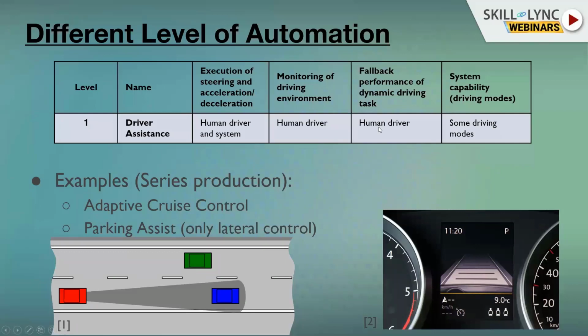And we have lots of cars in society like this. If you have a car that has ACC, an adaptive cruise controller, that adjusts the speed to always keep a safe headway to the preceding vehicle, then we are talking about level 1 automation. Or if you have a car that has a parking assistant, lots of cars have a parking assistant, most of them with lateral control. It means that you are the one who gives the gas and the brake pedal, and the system automatically steers for you and brings you to the parking spot. So this is an example of level 1.